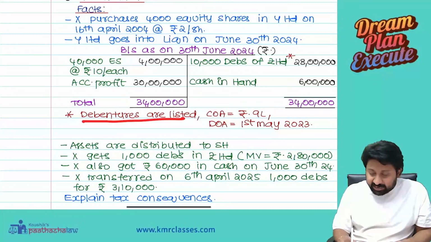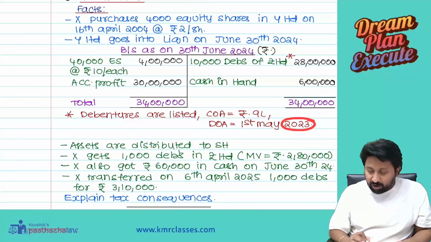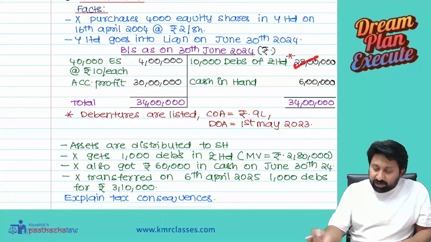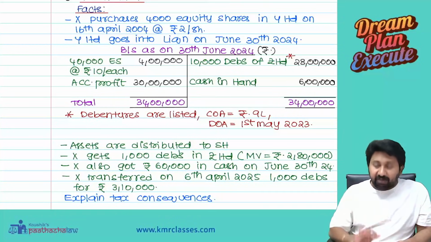Debentures are listed. They were acquired by the company at 9 lakh on 1st May 2023, and are now trading at rupees 28 lakhs. Now listen carefully to the point.